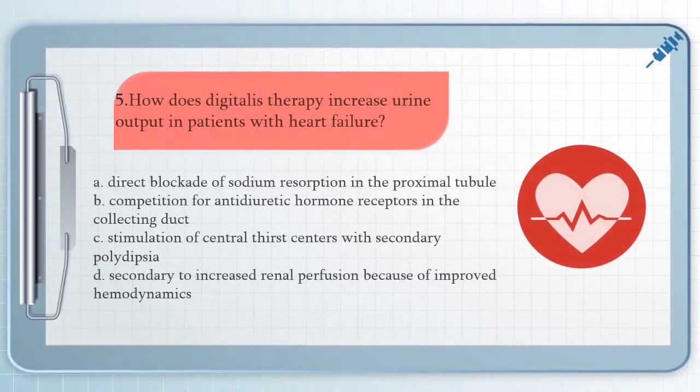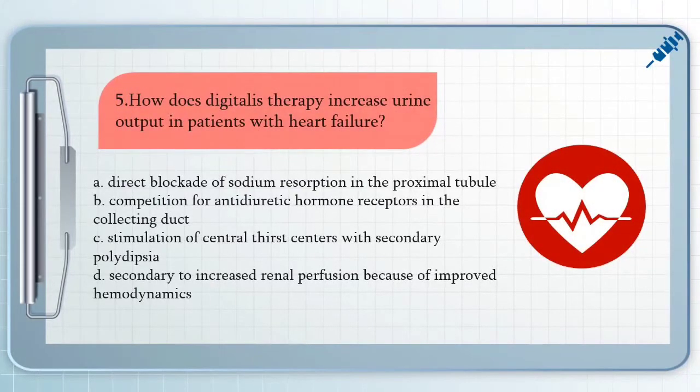For our next question, question number 5, how does digitalis therapy increase urine output in patients with heart failure? A. Direct blockade of sodium resorption in the proximal tubule. B. Competition for antidiuretic hormone receptors in the collecting duct. C. Stimulation of central thirst centers with secondary polydipsia. And D. Secondary to increased renal perfusion because of improved hemodynamics. The answer for that question is letter D.